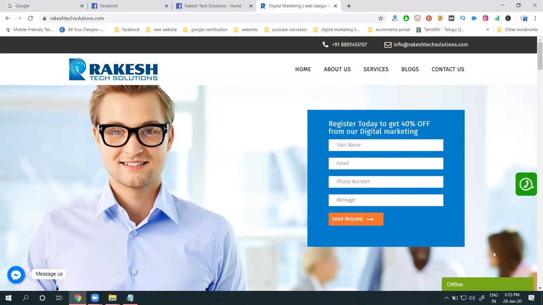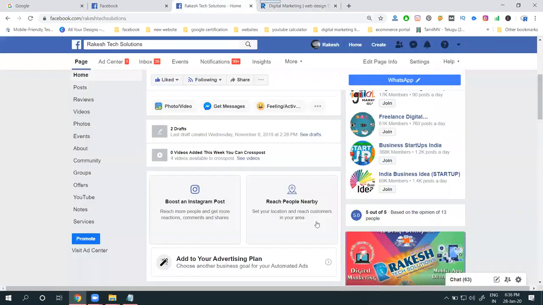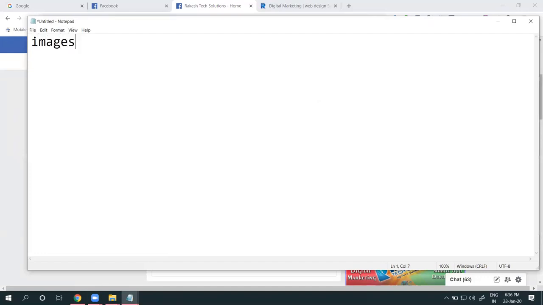First of all, for promoting your Facebook business, there are multiple options. You can promote through images, videos, and keywords. These are the main options. Image, video, and keywords all promote through a link, that is, your website.